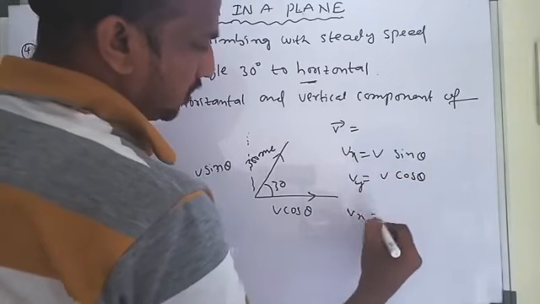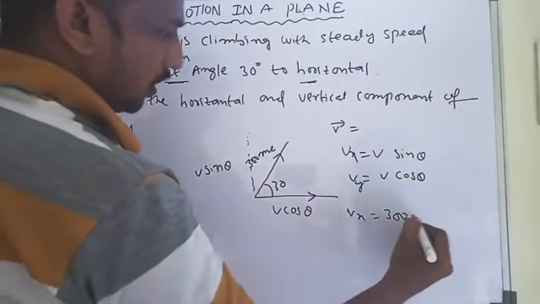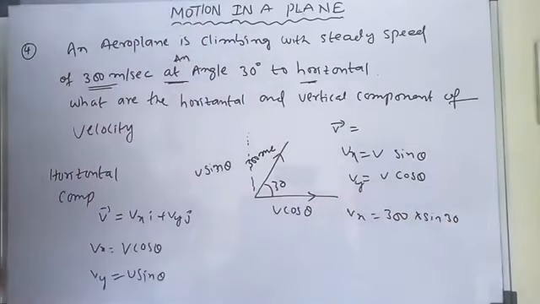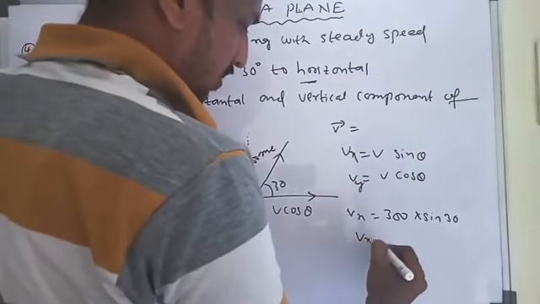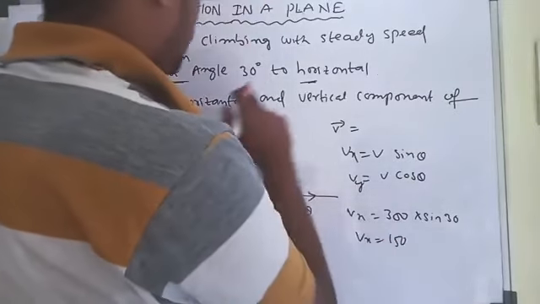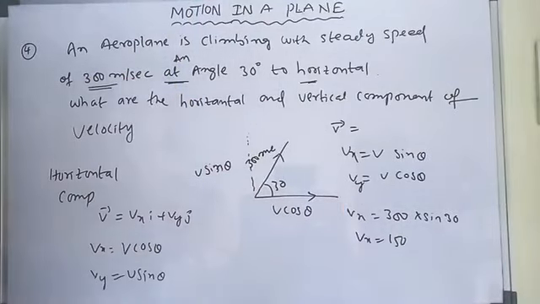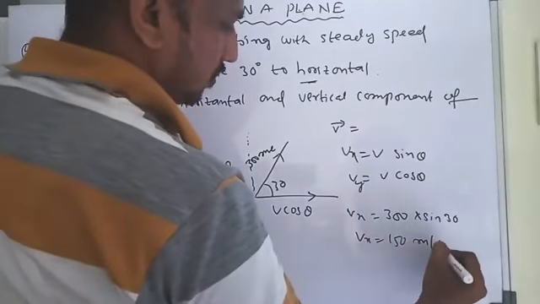So therefore Vx is equal to V into sin 30. V value is 300 into sin 30. Sin 30 is 1 by 2. So therefore Vx is equal to 150 meters per second.